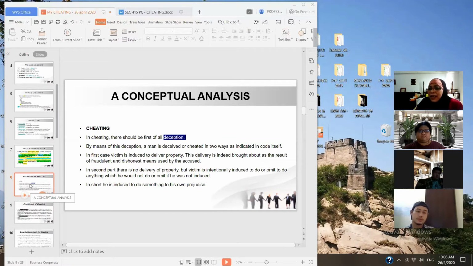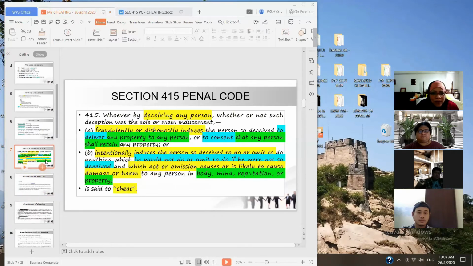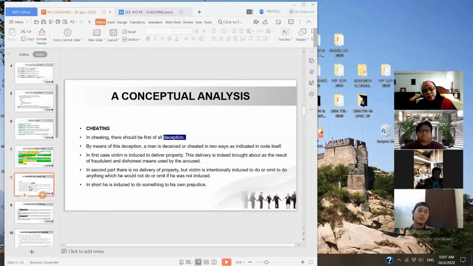It can be in the physical action as well. How do you do it? By fraudulently taking a dishonest move. Dishonest move means what? You take the property, or dishonestly take the property, or to consent that any person shall retain. That is the act of cheating.